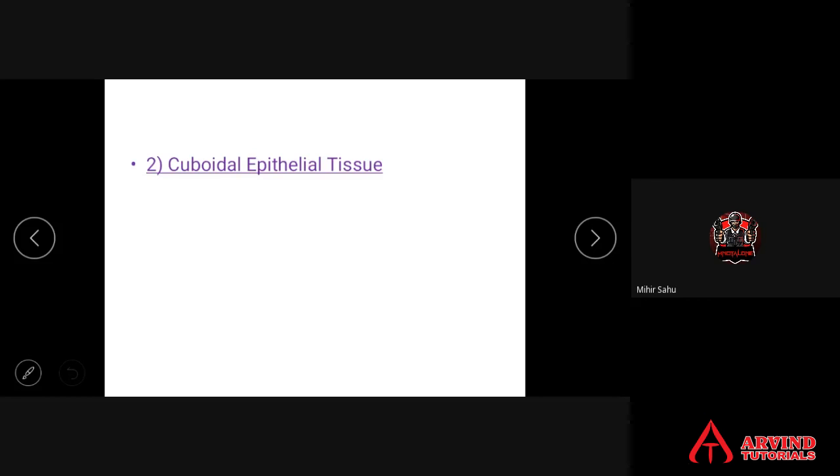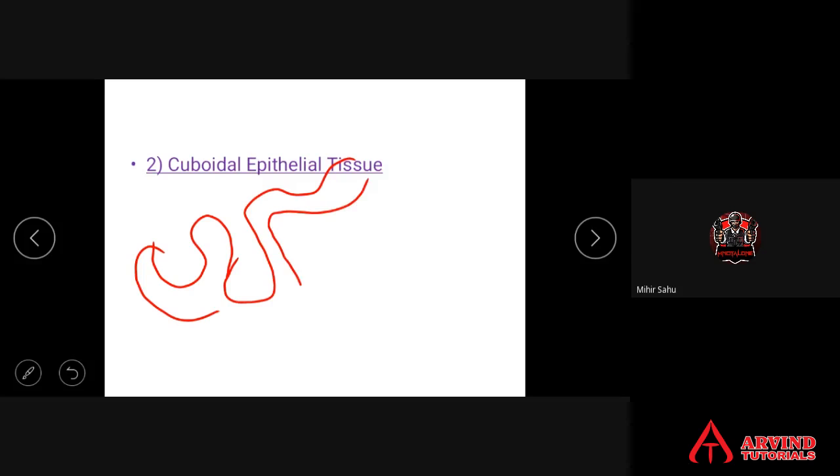Another important one is PCT and DCT of the nephron. As I told you, this is Bowman's capsule. From the Bowman's capsule there arises the nephron. There is a renal tubular part of the nephron. This is the loop of Henle. It goes like this.